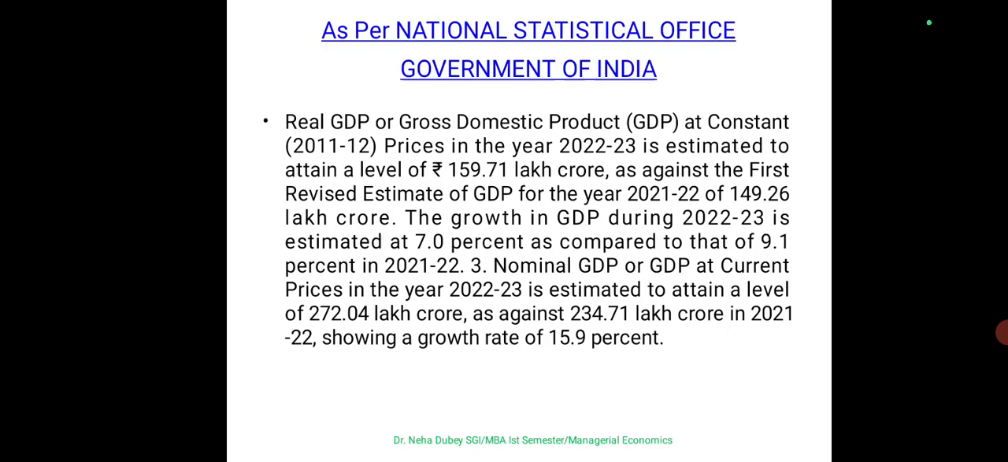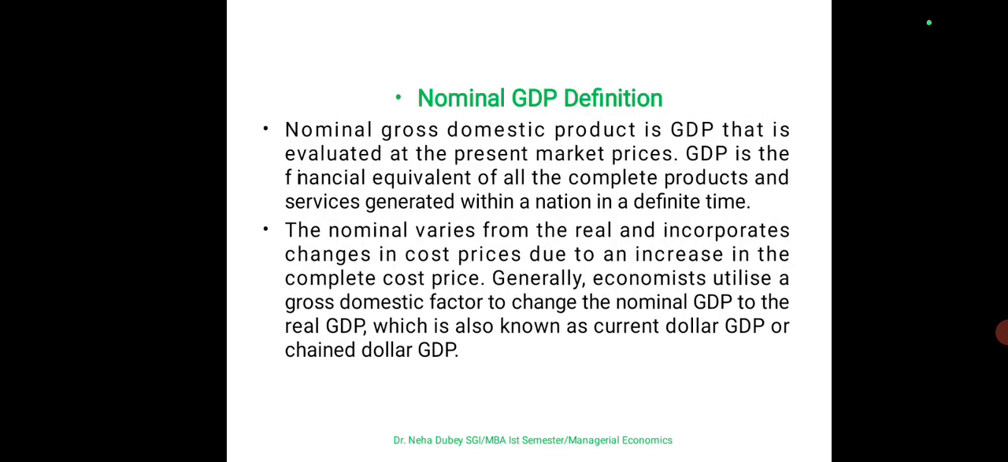The nominal GDP, or the GDP at current prices, in the year is estimated to attain a level of 272.04 lakh crores as against 234 in 2021-22, showing a growth rate of 15.9%. This is the data which is taken from the government side, that is the CSO, National Statistical Office, NSO, Government of India. Nominal GDP. What is nominal GDP? We have taken it as nominal as well as real GDP.